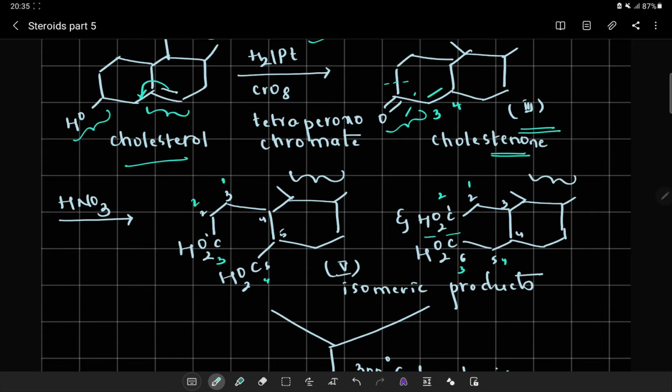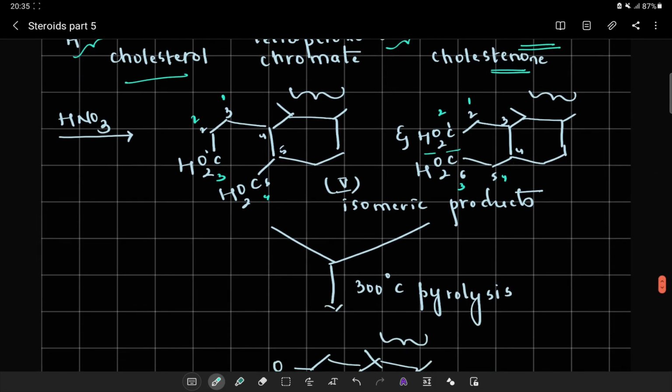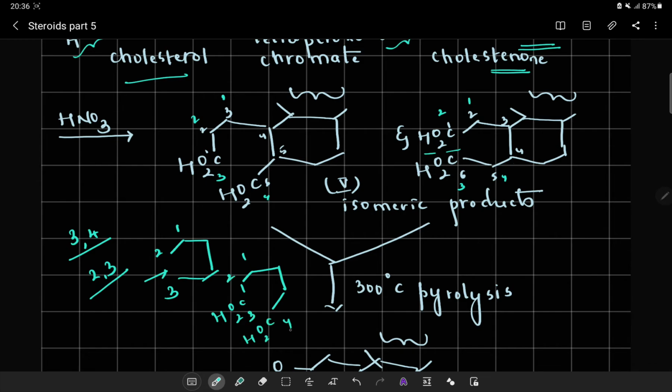Because of this cleavage, we will get two isomeric products. One is from the cleavage between 3 and 4 carbon, the other is from the cleavage between 2 and 3 carbon. So when I write this ring structure, it is 1, 2, 3. This is the 2,3 cleavage. And then when I write a system like this, we can observe that there may be a 3,4 cleavage. That means I can see 1, 2, 3, 4. This is a cleavage between 3 and 4.